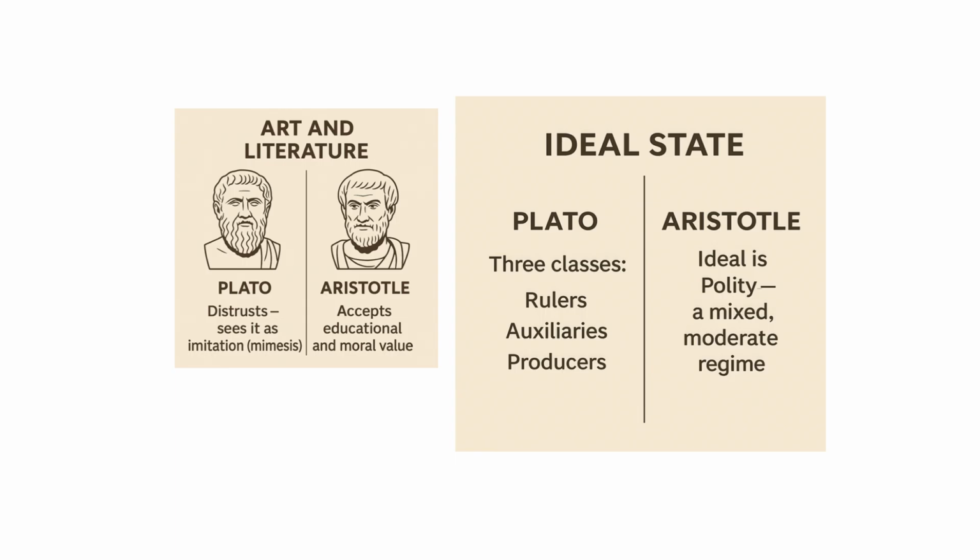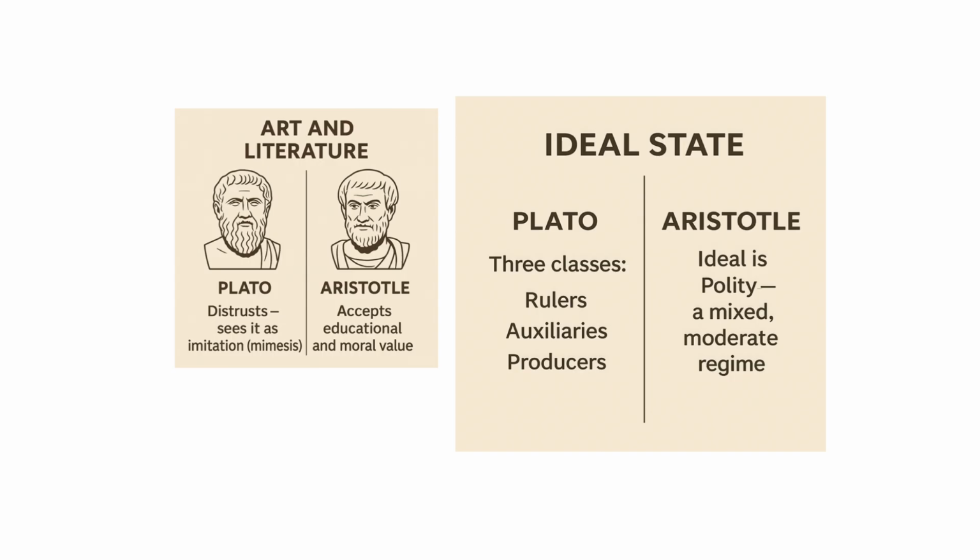And Aristotle, on the other hand, promoted the idea of polity. He believed that polity is a mixed and moderate regime, which was a slightly better version of democracy. In democracy, as we discussed earlier, everyone has the right to speak, to have ownership, to have education and everything. But in polity, if you are deserving, if you have that spark in you to be a good citizen, then only will you be granted citizenship, the leadership role and acceptance in political affairs.